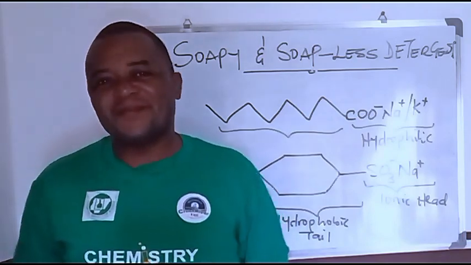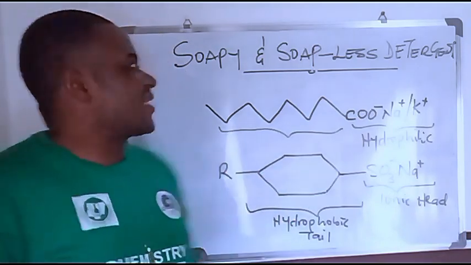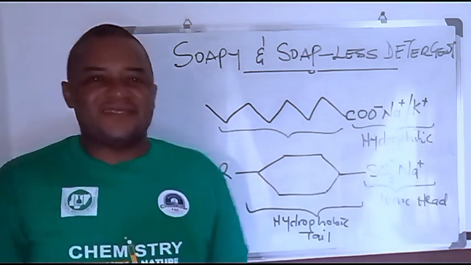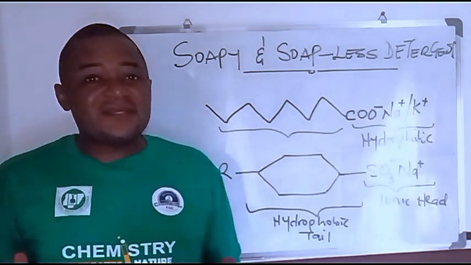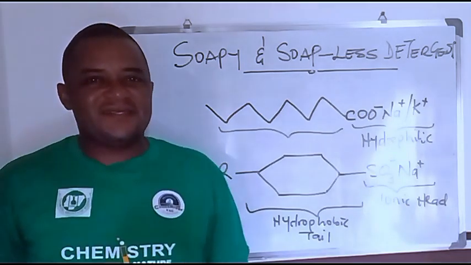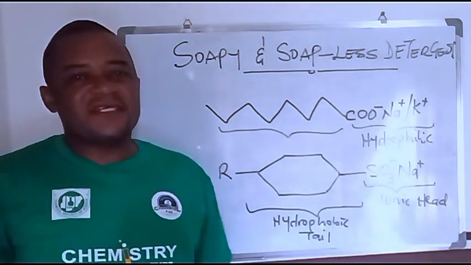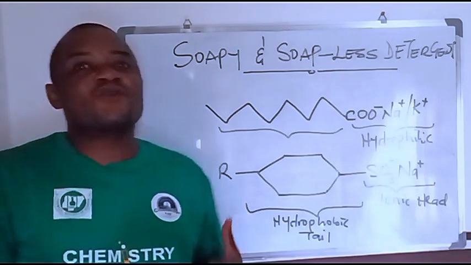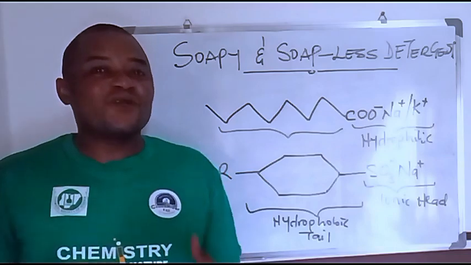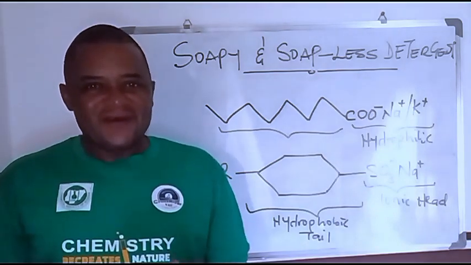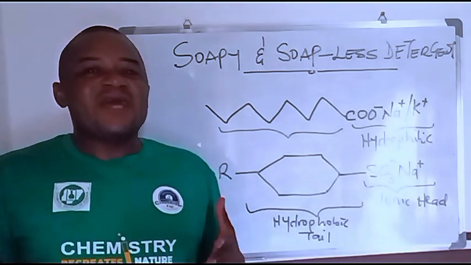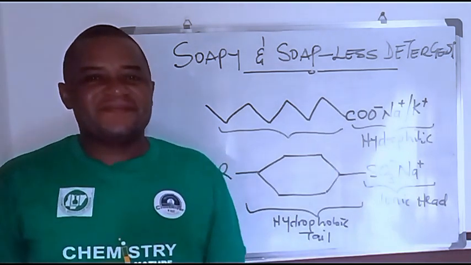Alright, today we are going to talk about soapy detergents and soapless detergents. But what are detergents? Because these are products that we use every day at our homes. Detergents can be soapy or can be soapless. Soapy detergents are what you call soaps. What you call soap, basically, are soapy detergents. And then we have soapless detergents.